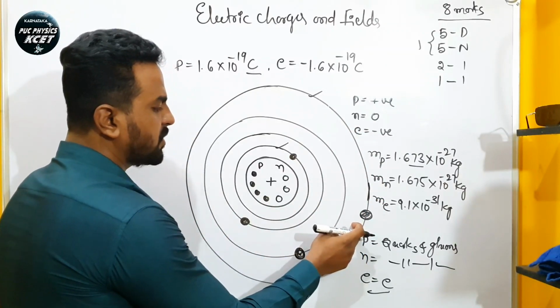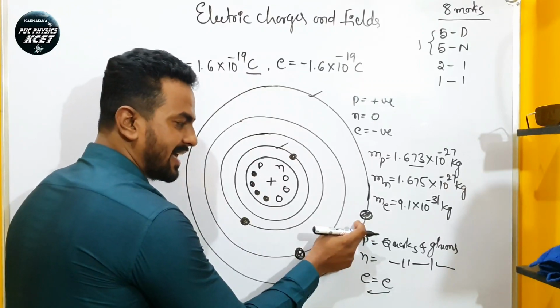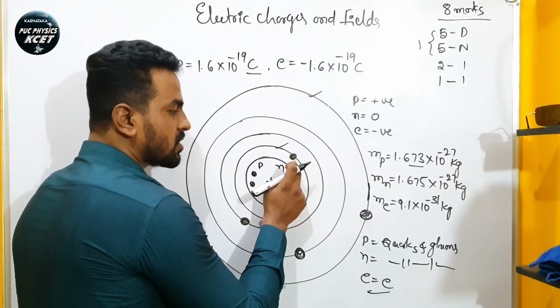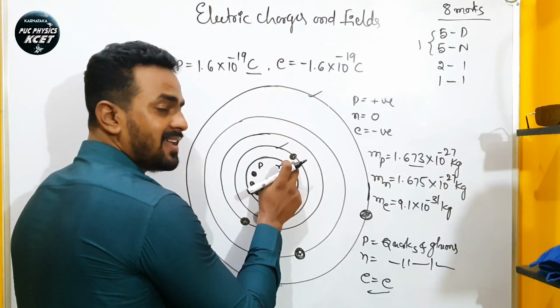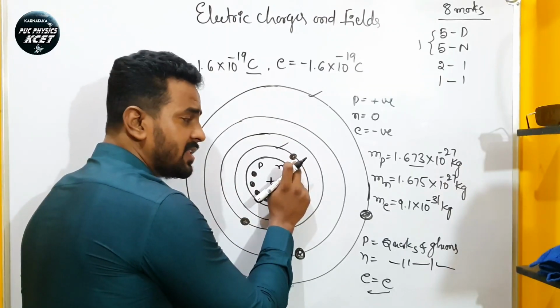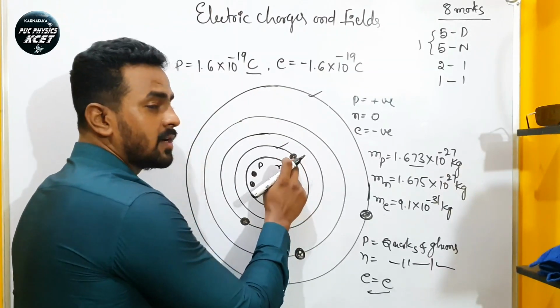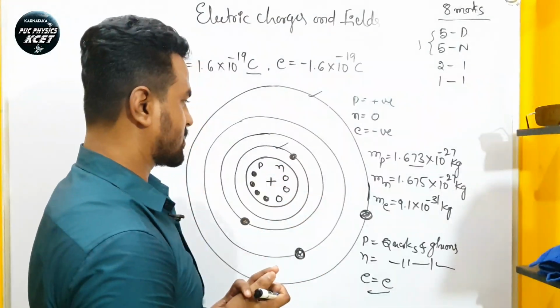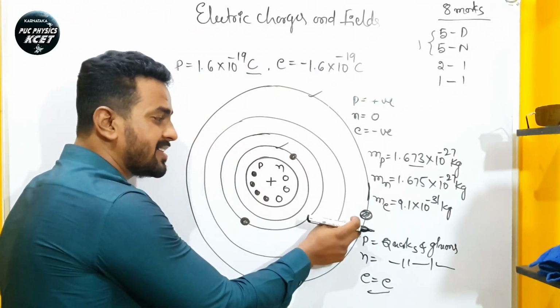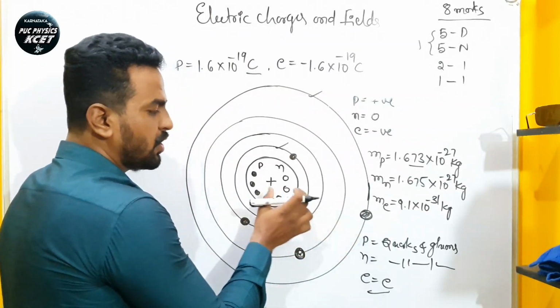See, the distance between the outermost orbit electrons and the nucleus is very large, but the distance from the innermost orbit electron to the nucleus is very small. Which means the electron present in the innermost orbit is tightly bound to the nucleus, and the electron present in the outermost orbit is very loosely bound to the nucleus.